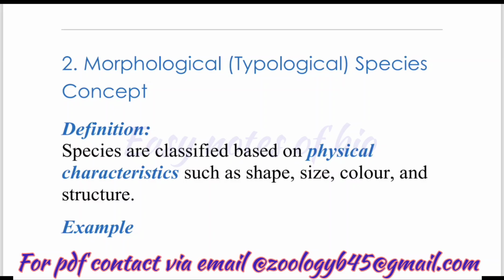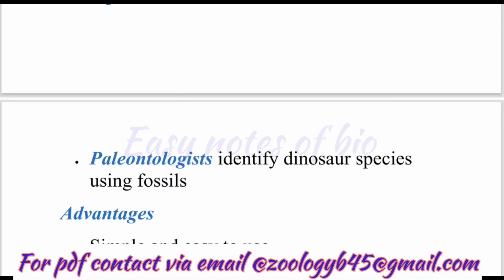So he sees that both are having the similar structure, similar features, even if color is different, but they kind of look similar. He decides that they must belong to the same species. Example, paleontologists identify dinosaur species using fossils. So paleontologists observe the fossil structure, and based on the structure shape, they identify the dinosaur species.